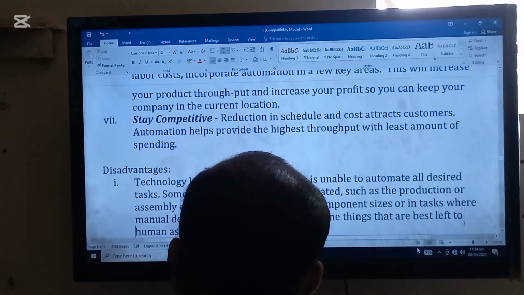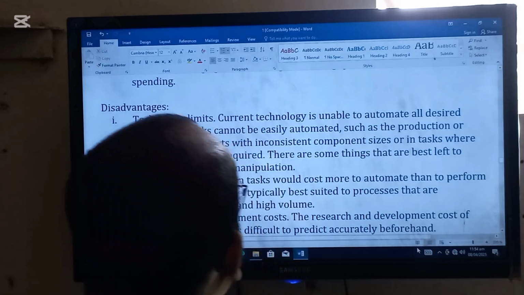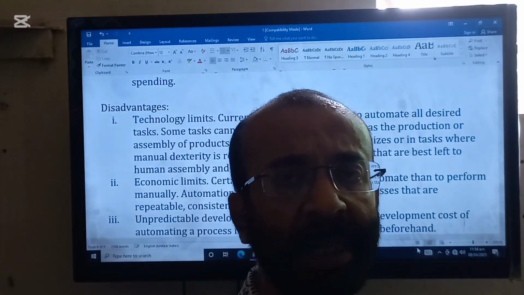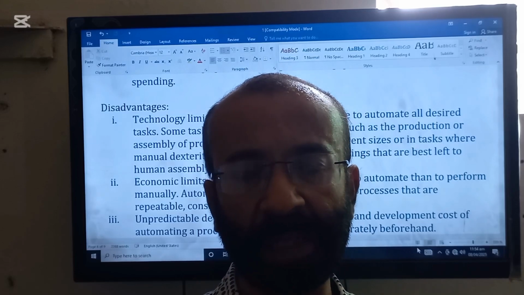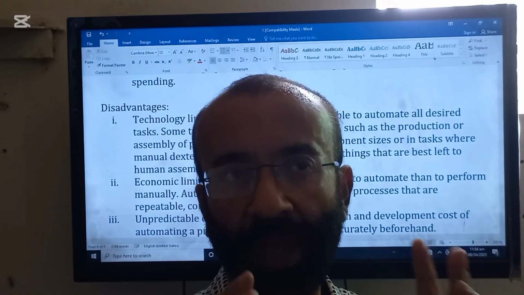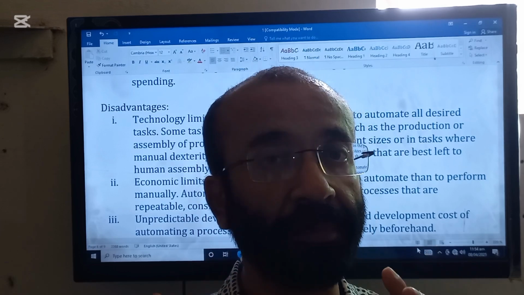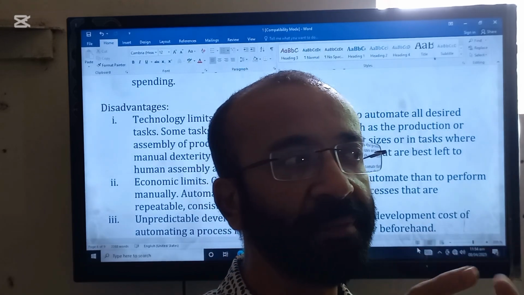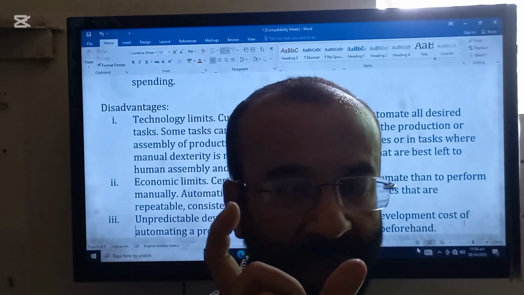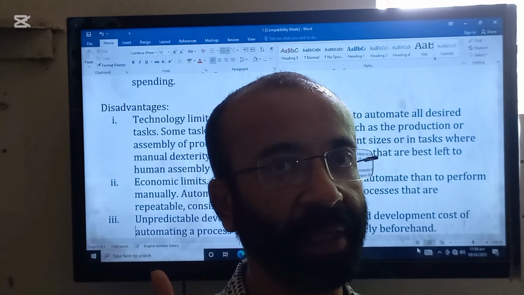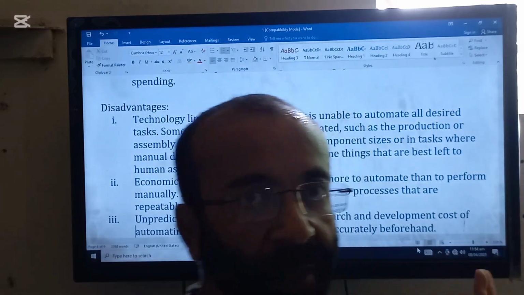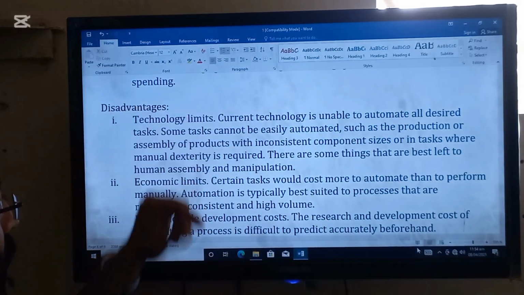Now the disadvantages are also there. One is technology limits. Listen, beta, technology always has limits. Technology cannot make everything. If you want to make something different, there will be no specification in that particular machine. A machine cannot make everything, but a human brain can make different things. So this is a disadvantage of automation.